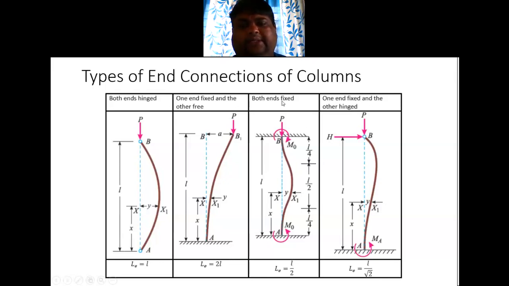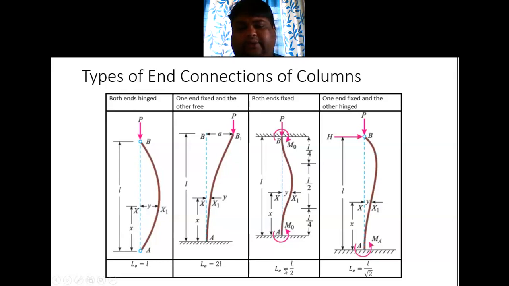When both the ends are fixed, as shown here, and you are applying the crushing load, effectively only half of this length is getting buckled. Here it is more or less straight, here also it is straight, and only the center half of the length of this column is getting bent.